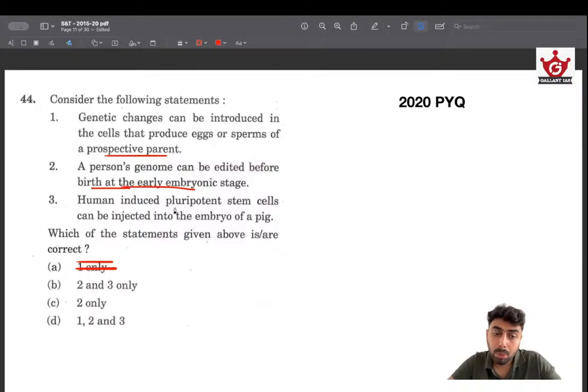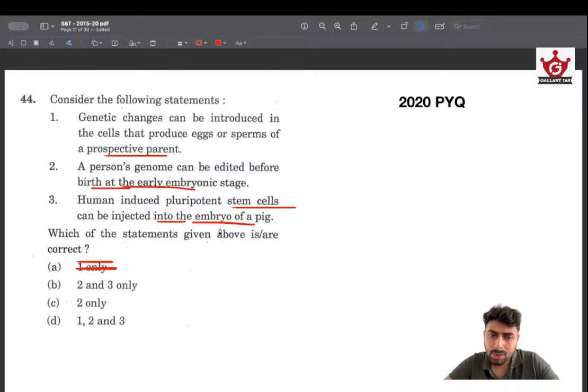Human induced pluripotent stem cells can be injected into the embryo of a pig. Pluripotent stem cells are the ones that can be developed into any organ. So they can be injected into the embryo of a pig, because stem cells have the functioning that they can be developed into any form of organ. That's the basic idea.